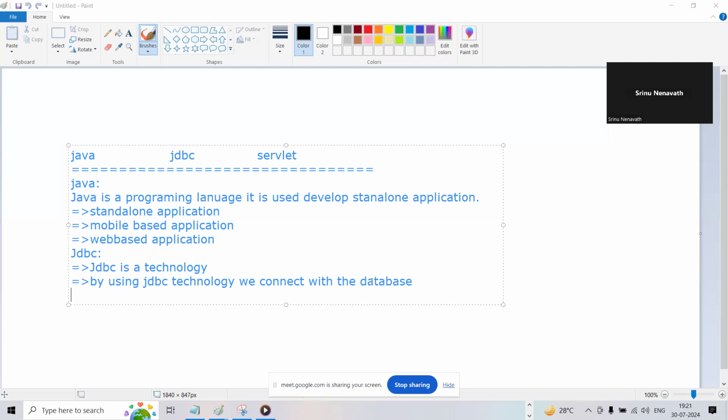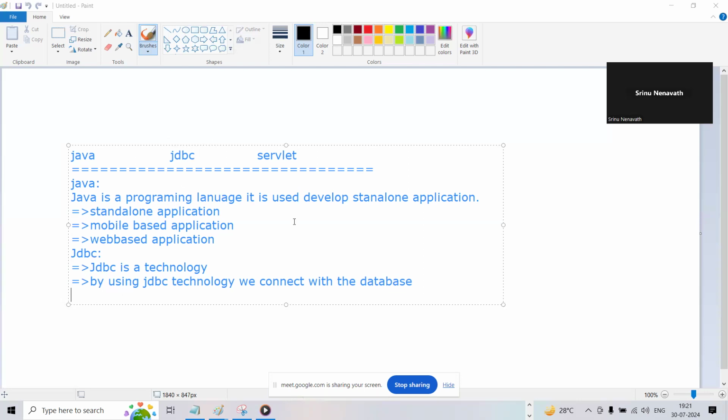We have multiple databases, guys: Oracle database, MySQL database, and MongoDB database, which we call a NoSQL database. By using JDBC, we can connect with different types of databases with the help of JDBC technology.